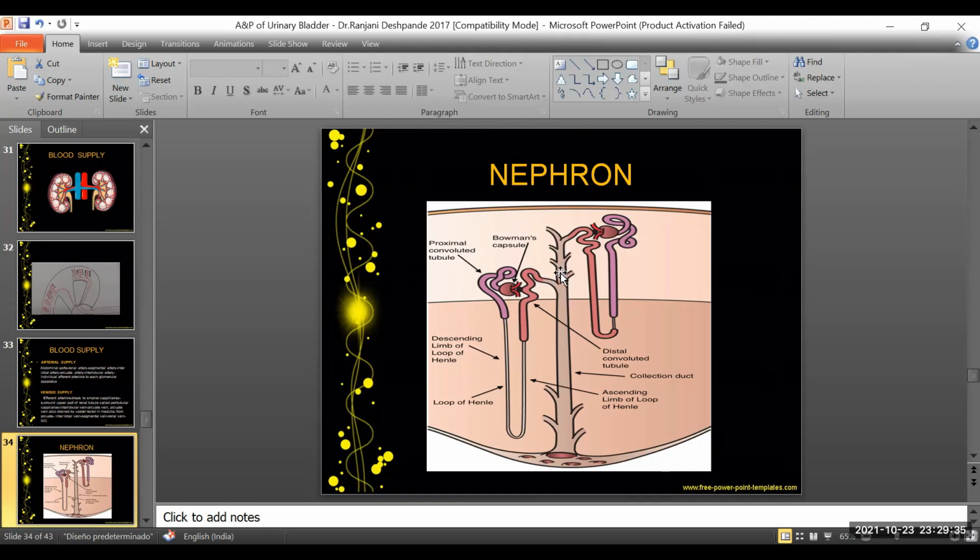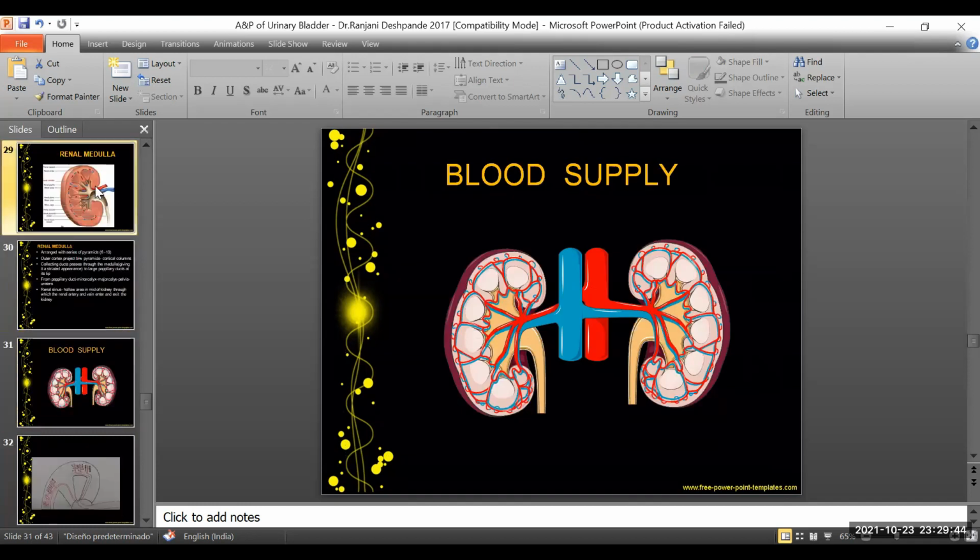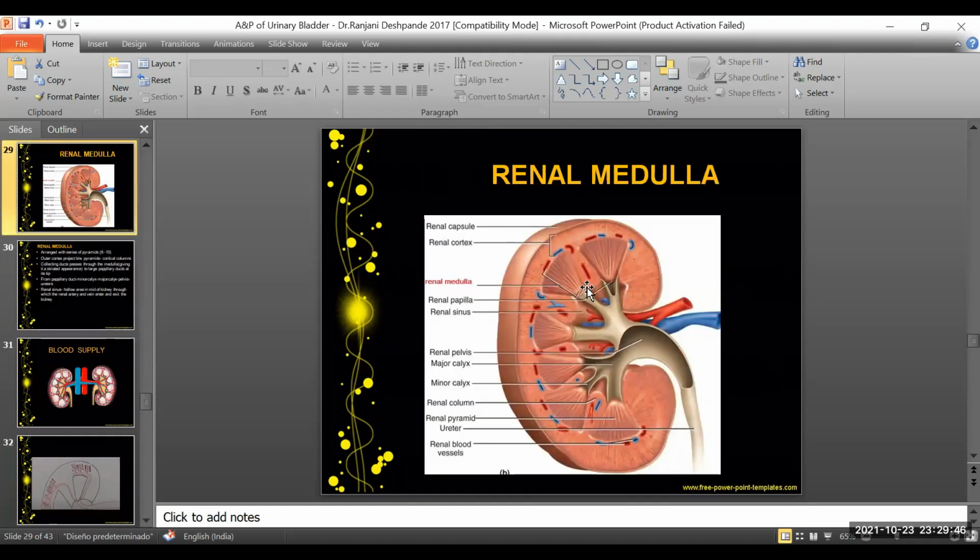That urine goes all the way into the collecting duct, and from the collecting duct, as we saw in the previous slide, it moves into the papillary duct, into the minor calyx, into the major calyx, and from there into the ureter.